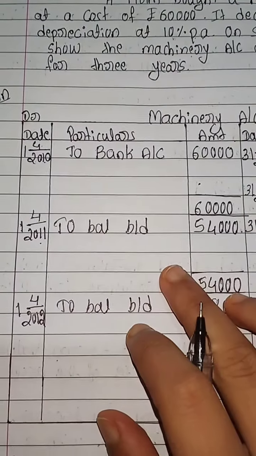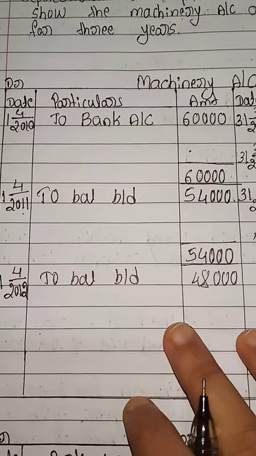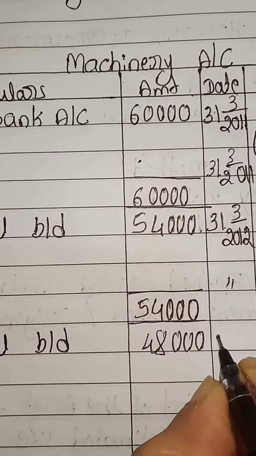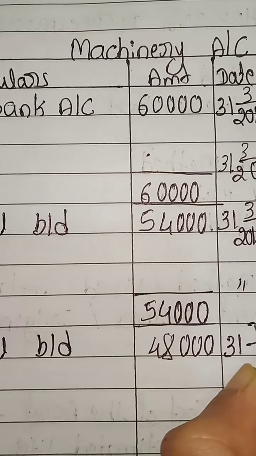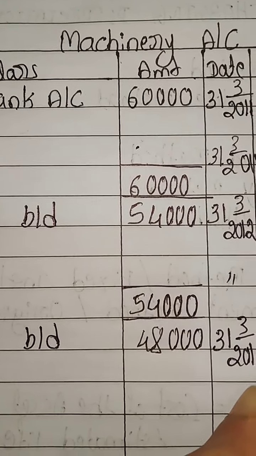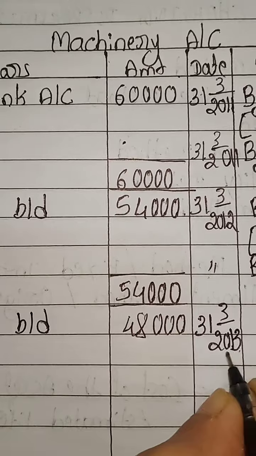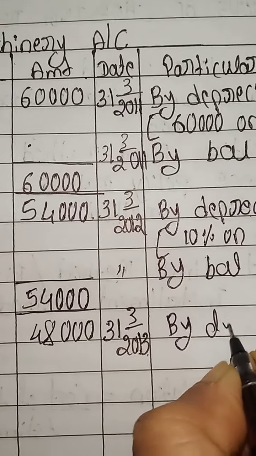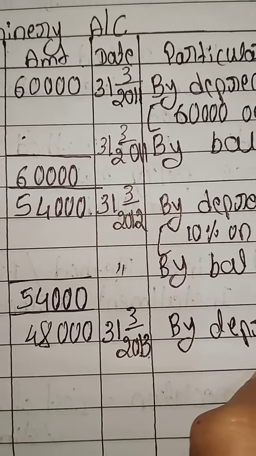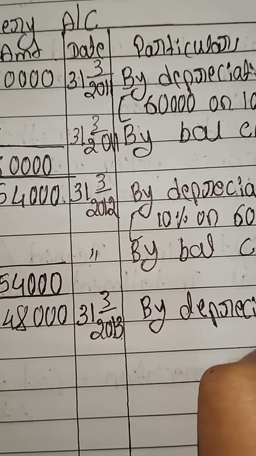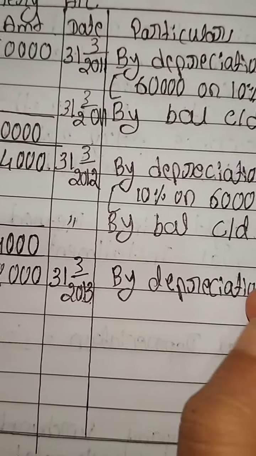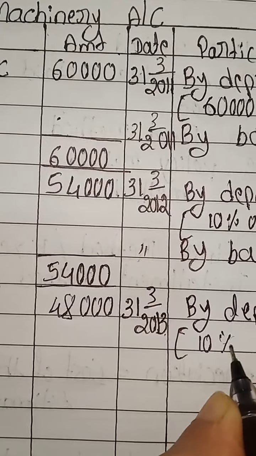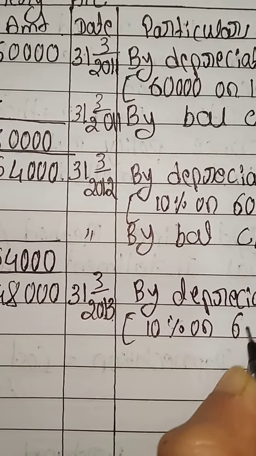This is the first year, this is the second year, and this is the final and last year. So 48,000, this has to be ended at the date 31st March 2013 by depreciation account. By depreciation account, same, we calculate 10% on 60,000.